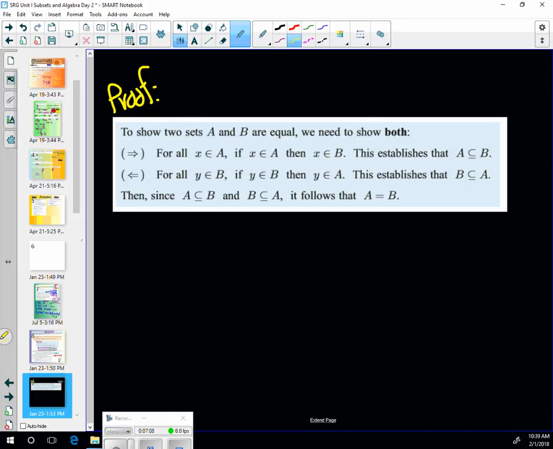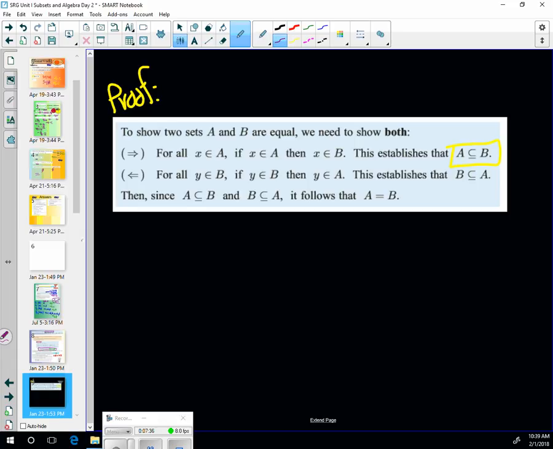If A and B are equal, then A is a subset of B and B is a subset of A. It follows that A is equal to B. So what they did first is they said X is an element of A. If X is an element of A, then X is an element of B, because A and B are equal, right? This establishes that A is a subset of B.